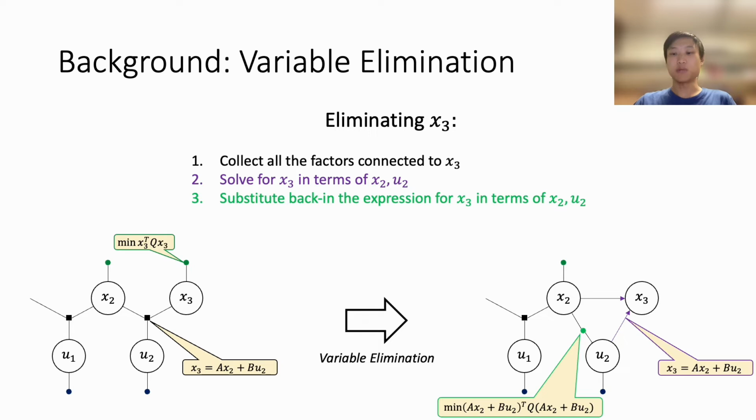Finally, we substitute the expression for x3 back into all the equations or objectives involving x3 and add the resulting objective as a new factor. This is just like an algebra class when you substitute a variable back into the system. Let's reflect on what we've just done. We had a system with 5 variables, then we solved for one of them, substituted it back in, and now we have a system of 4 variables.